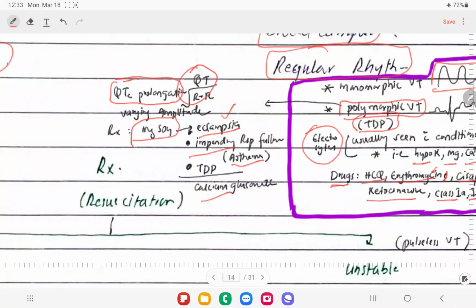Because hypocalcemia and hypokalemia can cause TDP, we'll have to give calcium gluconate to these patients. In usual practice, if any patients are having ventricular tachycardia, we mostly give magnesium sulfate and calcium gluconate to these patients, because those who are having polymorphic ventricular tachycardia ideally should be given magnesium sulfate and calcium gluconate, right?